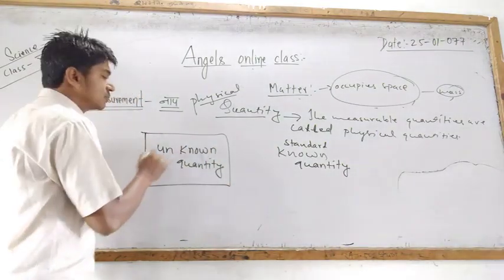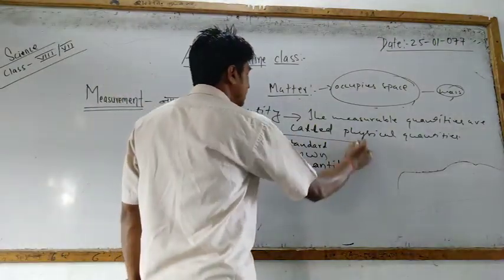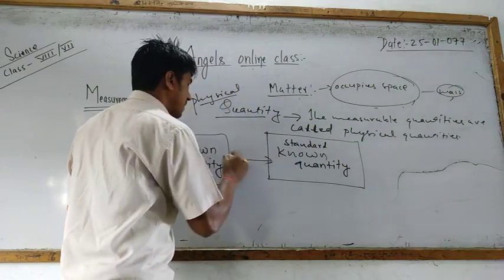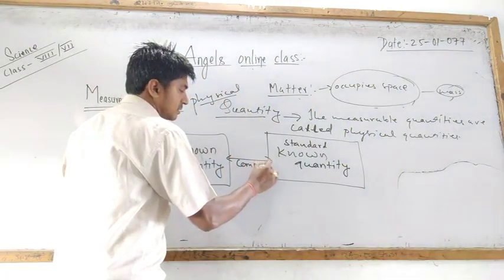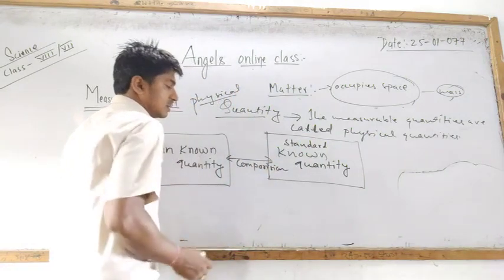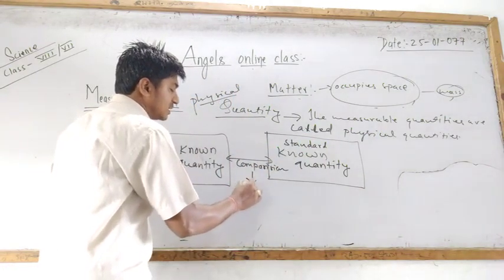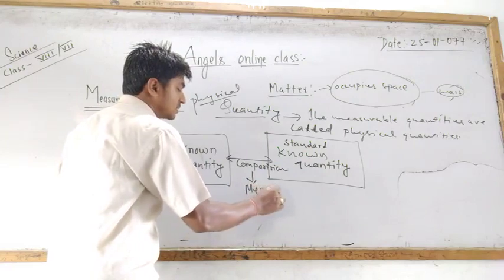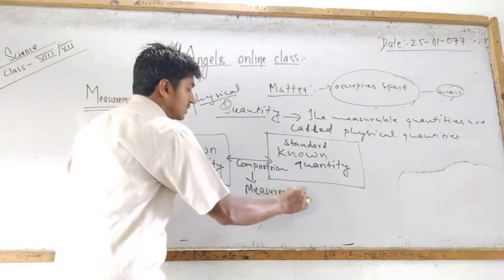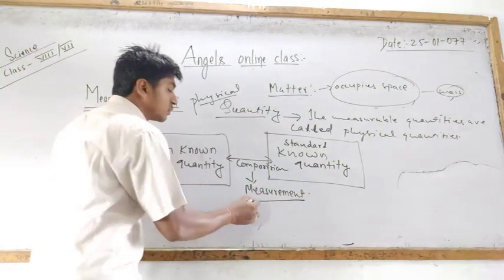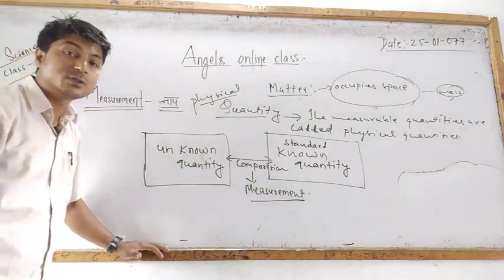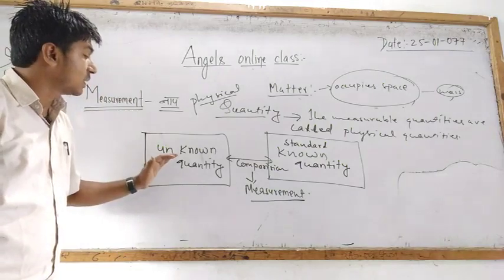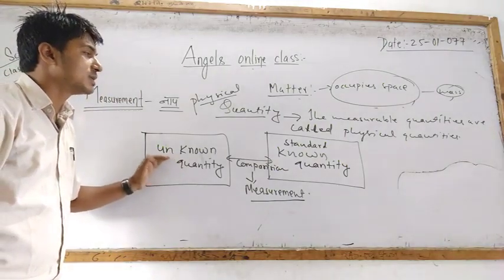If you compare this unknown quantity with the standard known quantity, it gives the definition of measurement. Measurement is the process, the activity performed in order to know the amount of an unknown quantity.